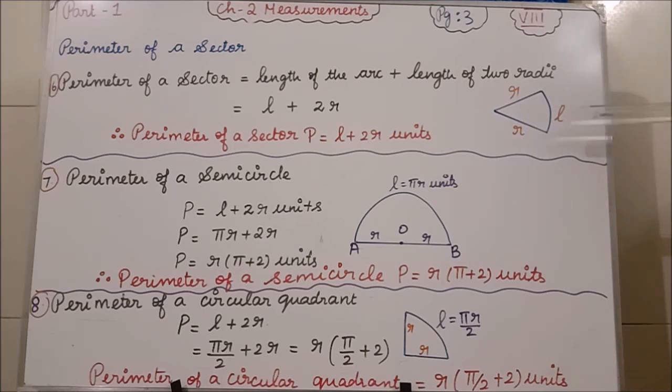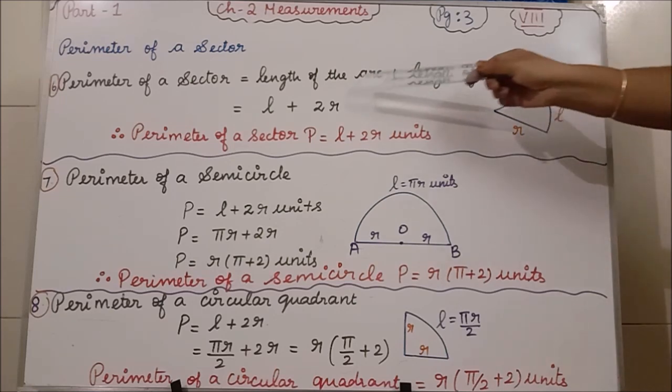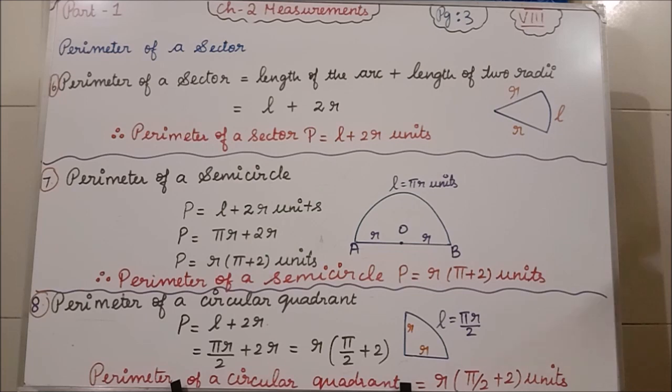So L plus R plus R is L plus 2R. So perimeter of the sector P is equal to L plus 2R units. Students, for perimeter you should not put square units. You have to put only units. Clear?